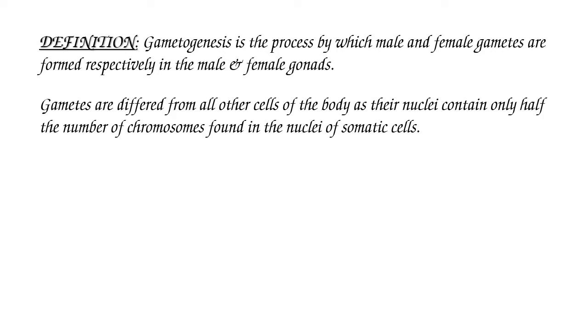Somatic cells are also called vegetative cells. All the vegetative cells or somatic cells in the body are in diploid condition, that is 2n, whereas gametes consist of only half the number of chromosomes, that is 1n.